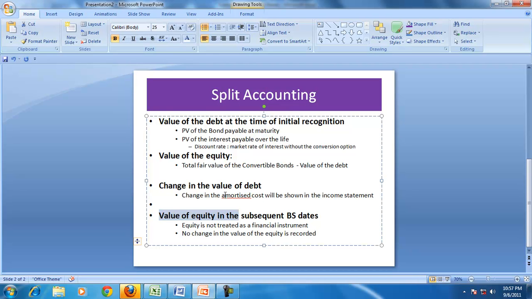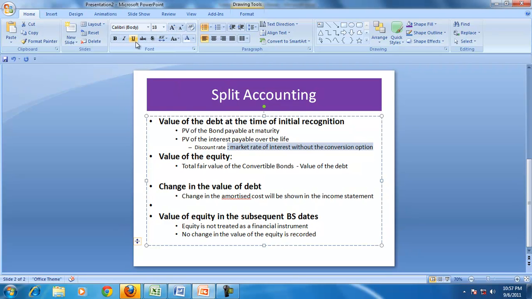The value of the debt at the time of initial recognition is determined on the basis of the present value of the bond payable and the present value of the interest payable, but in both cases the discount rate used is the market rate for the interest without the conversion option. So that means, assuming there is no conversion, we take that rate as the discount rate for calculating the present value of the bond payable.